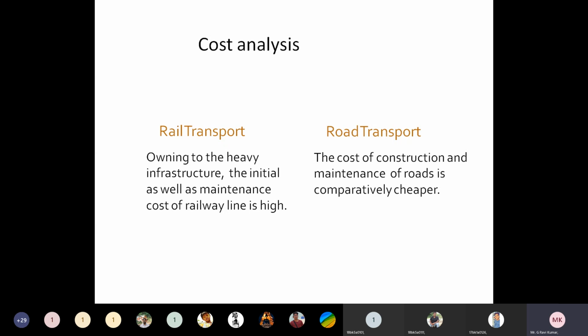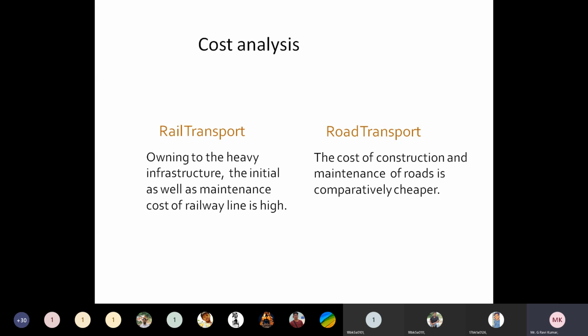Understand? It means the infrastructure of a railway track is somewhat high compared to the infrastructure of road transport, because a railway track contains so many components: ballast, which is a bed of coarse aggregate, different types of sleepers, rails, and different fitting systems. Understand? So these are the various infrastructure of a railway track, and all these are costlier materials, and they also need some skilled labor. Understand?